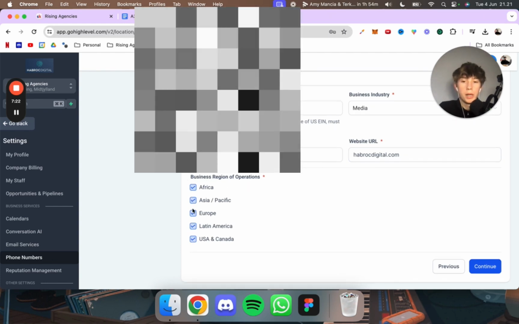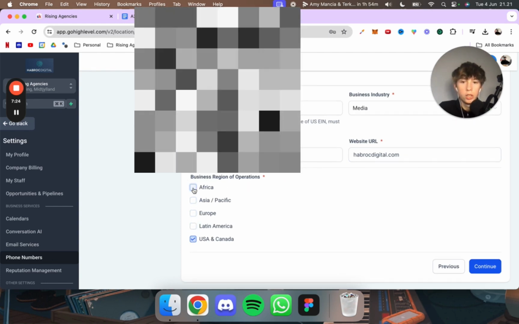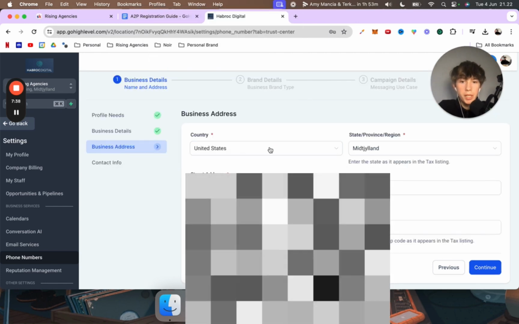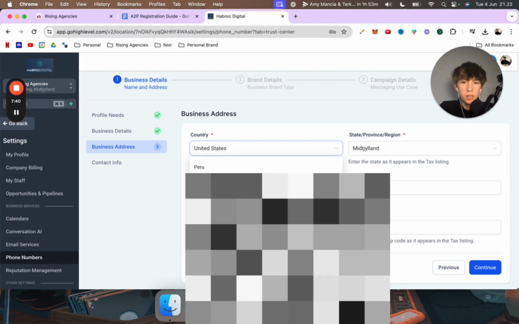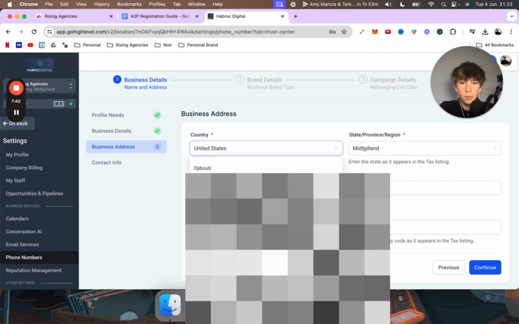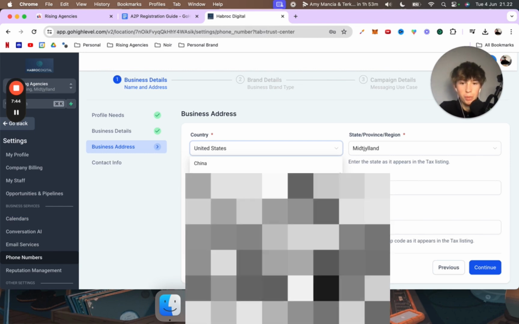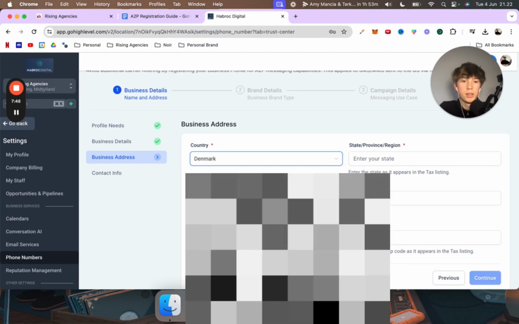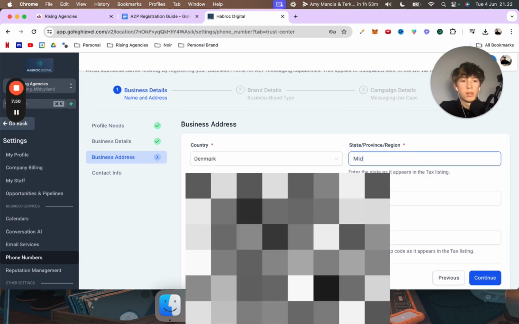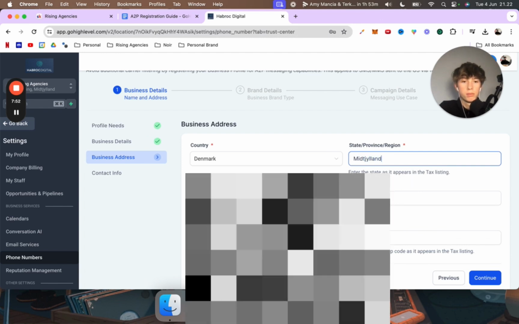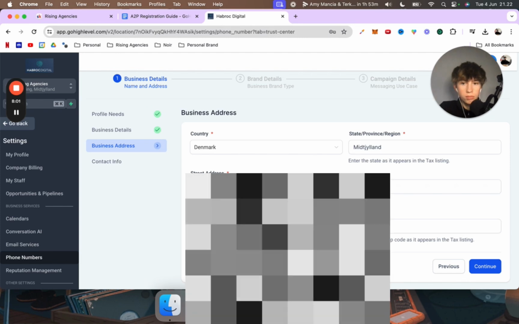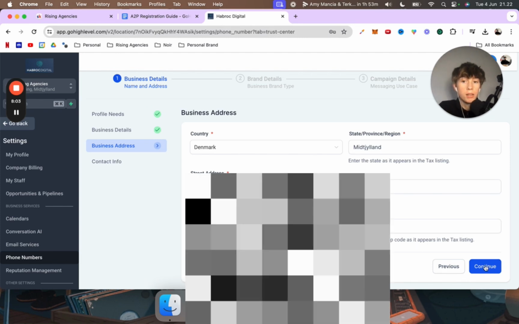Business region of operations. So where do you work? I work in US and Canada, so I just click off everything else, okay? Okay, and then business address. So where is the business actually located? So I'm in Denmark. Again, I've said that a couple of times now. So let's find Denmark. Denmark is right here. Enter your state. It's called Midtjylland, where I'm at. Middle of Denmark. And then this is my address. I've blurred that out again because I don't want you guys to track me down.